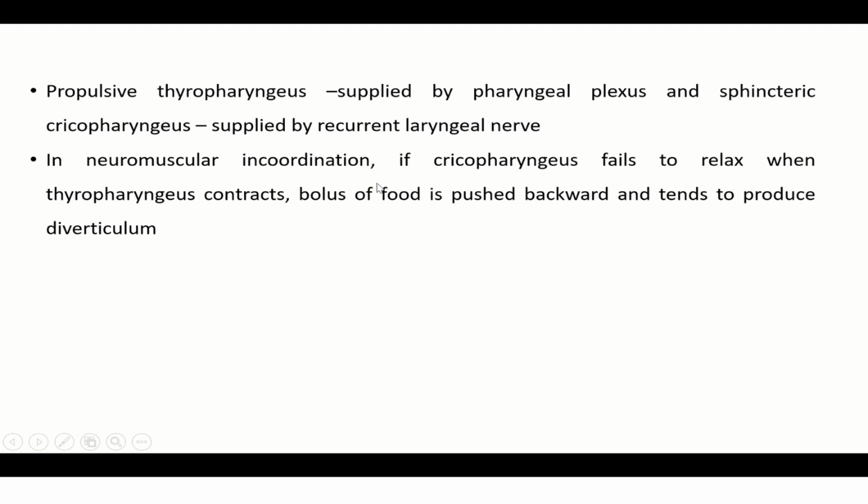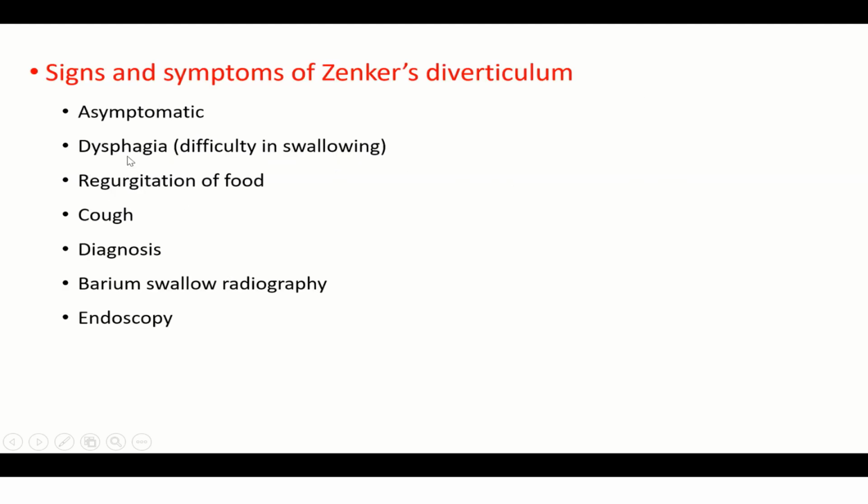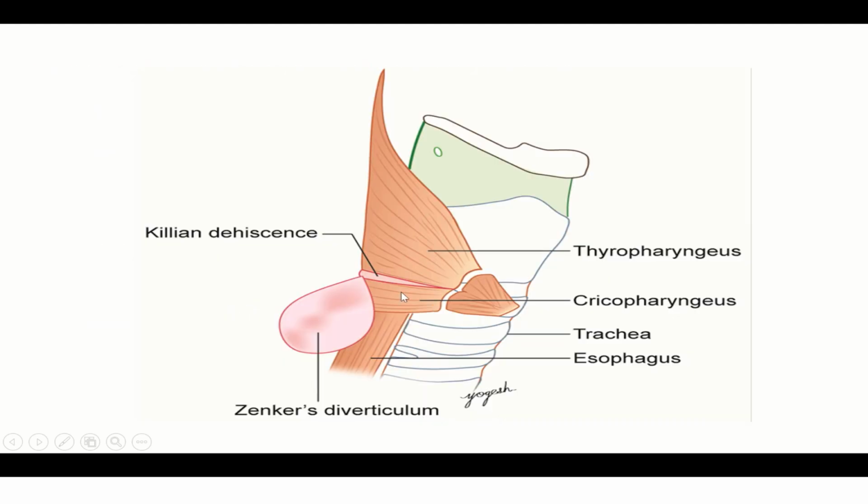With neuromuscular incoordination, if cricopharyngeus fails to relax when thyropharyngeus contracts, the bolus of food is pushed backward and tends to produce a diverticulum. It might be asymptomatic. If it is large enough, it causes dysphagia. There will be regurgitation of food and cough. Diagnosis can be done by barium swallow, radiography, or endoscopy. You can see here, this is the cricopharyngeus, this is the thyropharyngeus, this is Killian's dehiscence, and this is the Zenker's diverticulum.